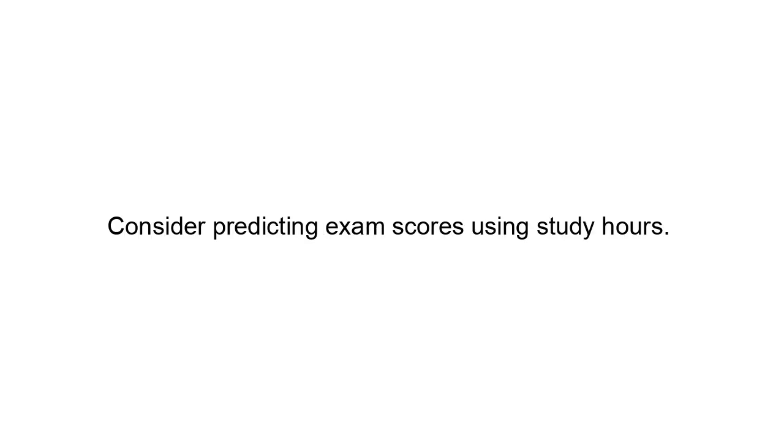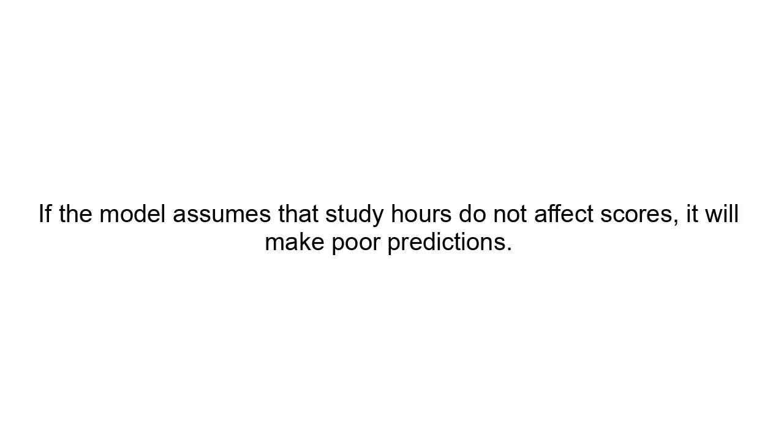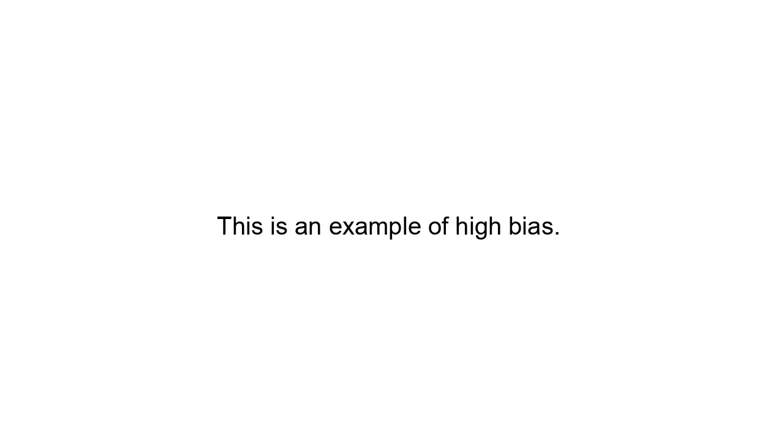Example of bias. Consider predicting exam scores using study hours. Dataset: study hours 2, 4, 6; scores 40, 60, 80. If the model assumes that study hours do not affect scores, it will make poor predictions. Example concept: model ignores relationship means inaccurate predictions.